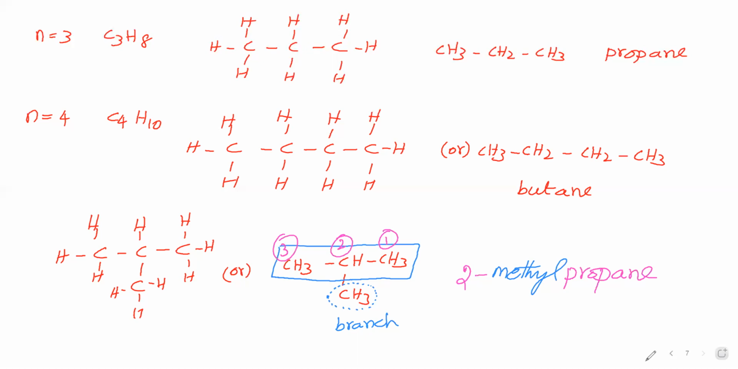Next we will write n is equal to 5. We will take n is equal to 5. In the sense, what are the isomers possible for this? We'll see. Formula is C5H12. So 5 carbon atoms are there. 5 carbon atoms we will write in a straight chain. So 5 carbon atoms we have written.